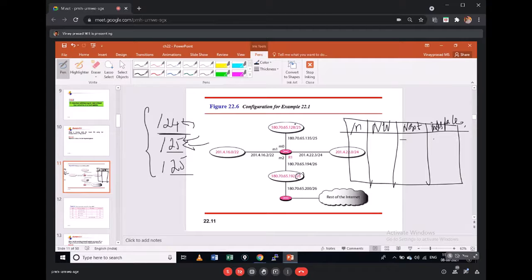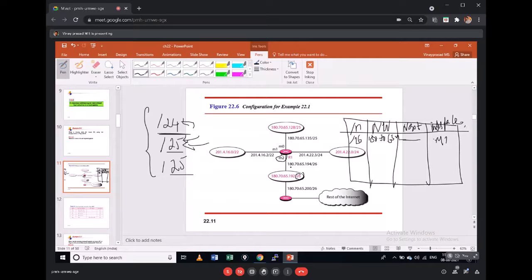Out of the 4 networks, the one with the highest subnet mask is /26. You have to write it first: /26, then the network address, which is 180.70.65.195, and the next hop is not there because it is a directly connected network, so I write the interface name as M2.